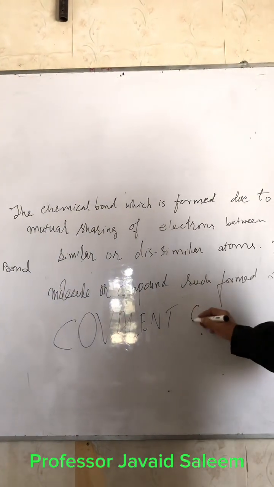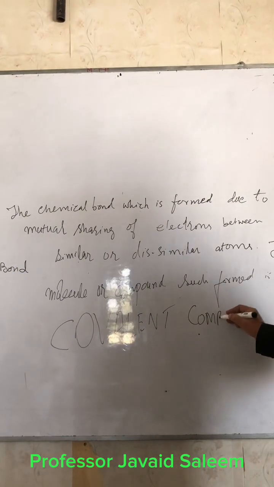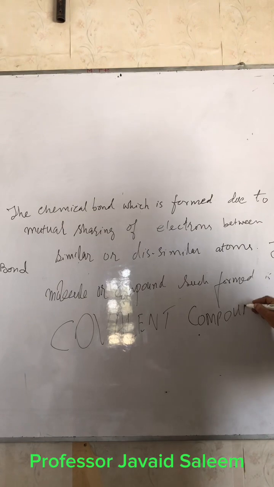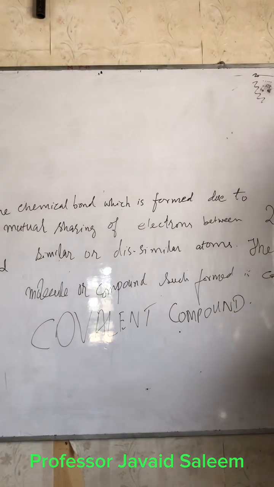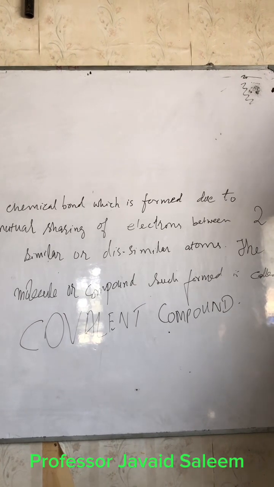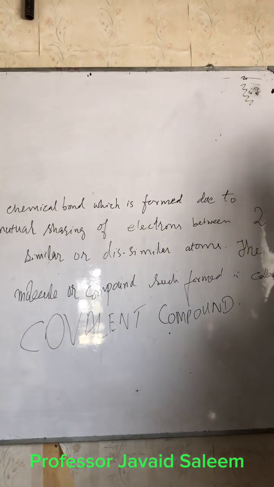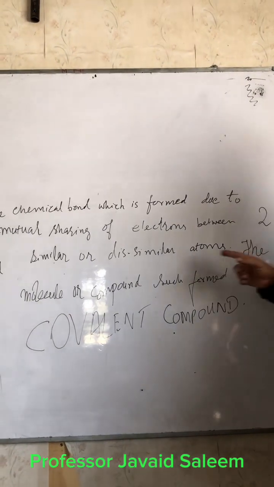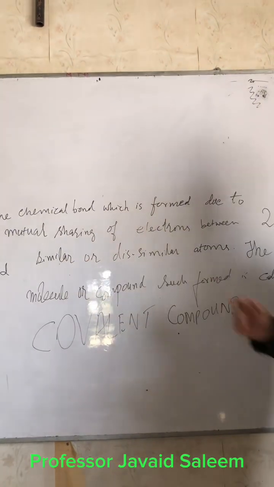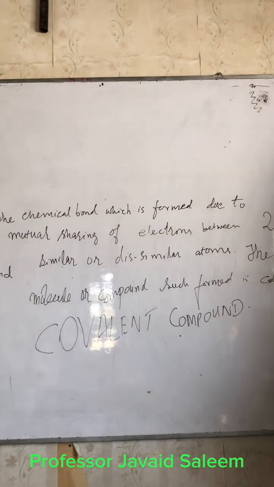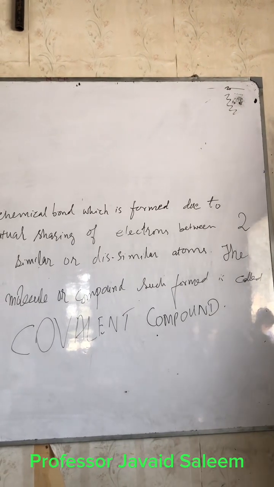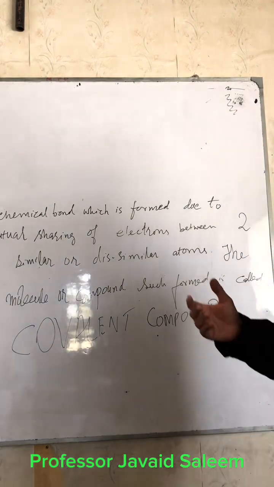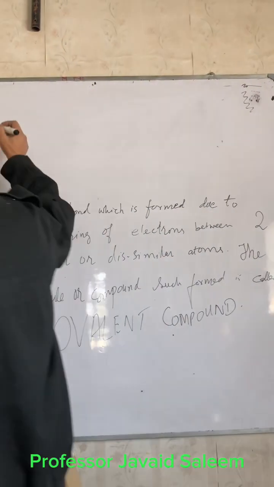I think that is a comprehensive definition of covalent bond and covalent compound. So the chemical bond which is formed due to mutual sharing of electrons between two similar or dissimilar atoms, and the molecule or compound so formed, is called covalent. Simple as that. Now we see an example which will make the idea clearer.